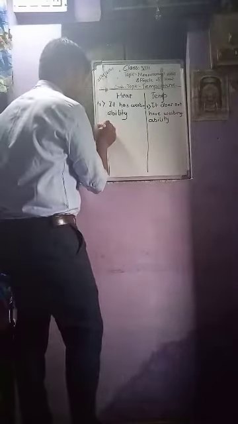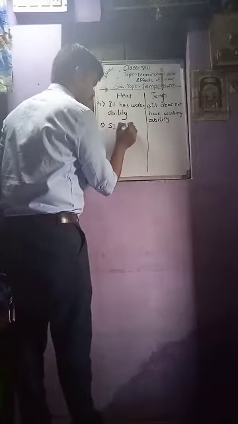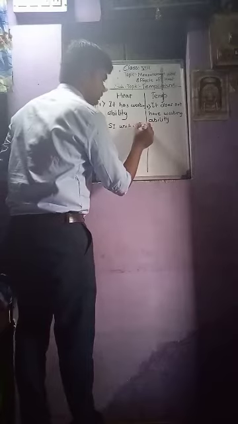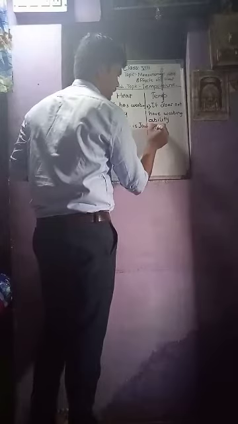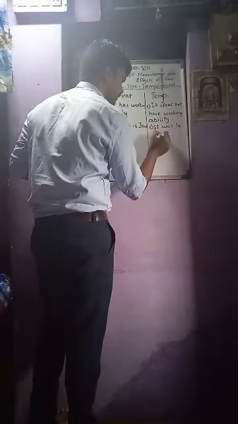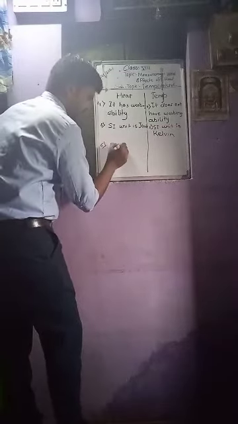Then the fifth point is the SI unit: for heat it is joule, and for temperature it is Kelvin.